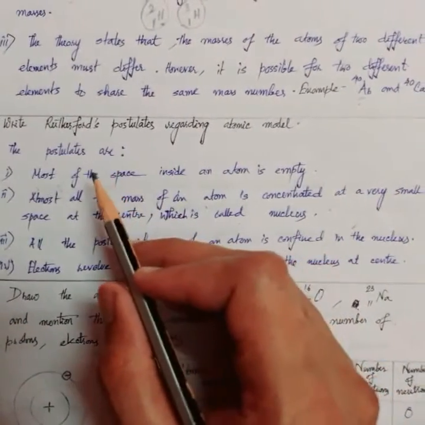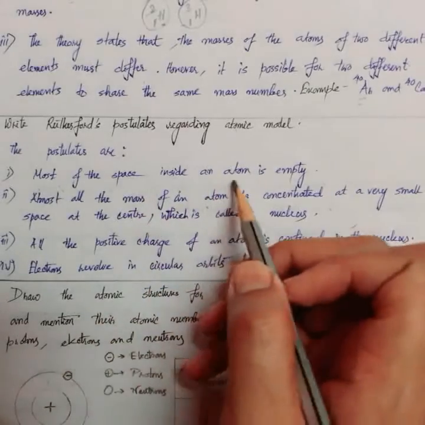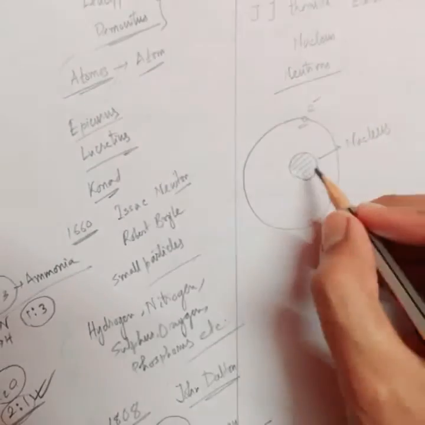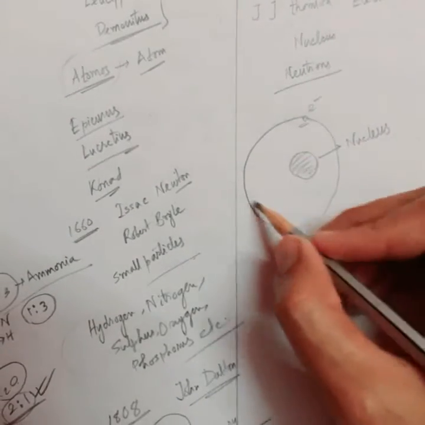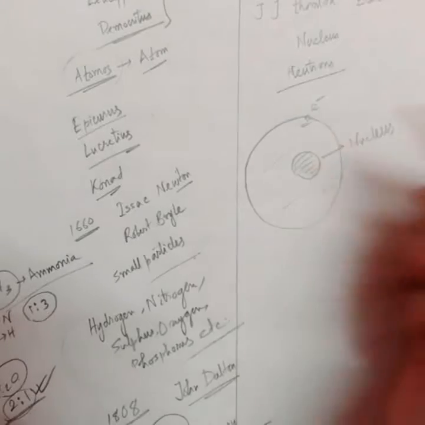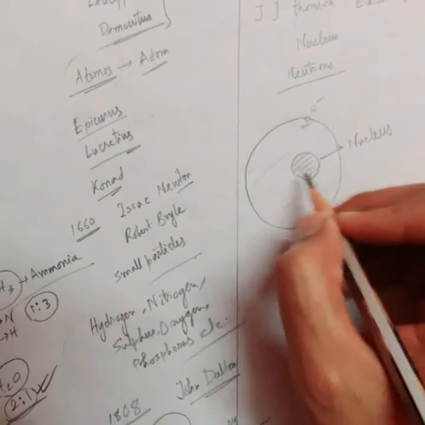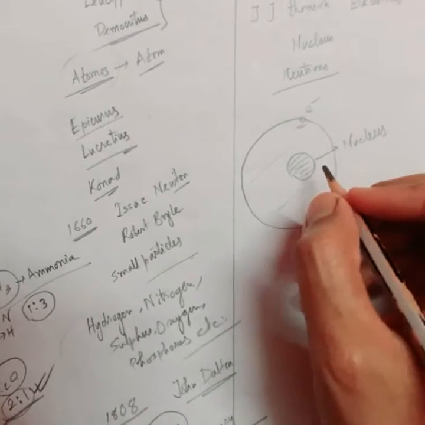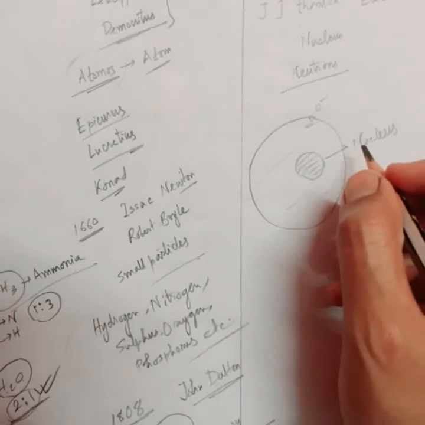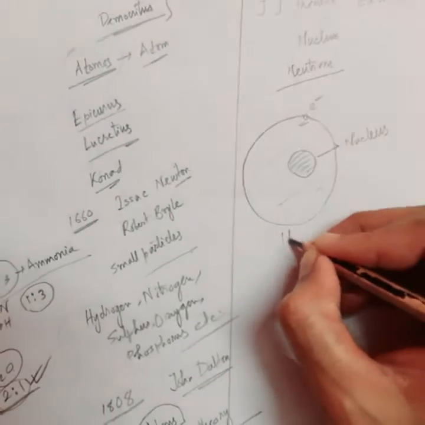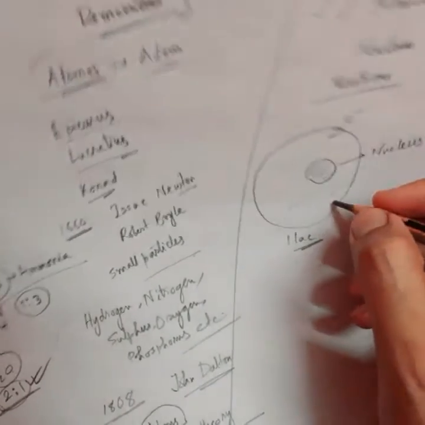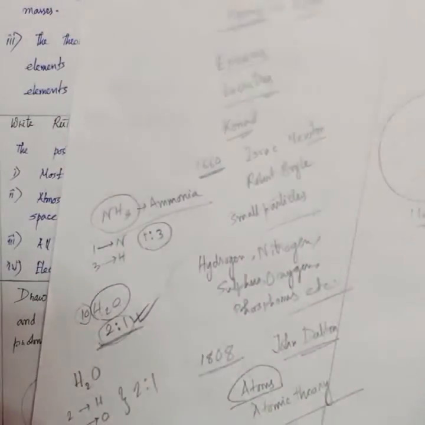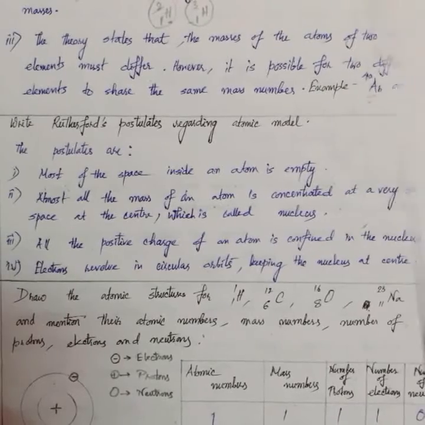The postulates of Rutherford's model are: most of the space inside an atom is empty. You can see that in the atomic structure, most of the mass is concentrated only here, and the rest of the portion is empty. Although in the picture the nucleus seems to be quite big, in reality the nucleus is near about 10 to the power 5, that is 1 lakh times smaller compared to the atom. So you can imagine how much space really is empty inside the atom.